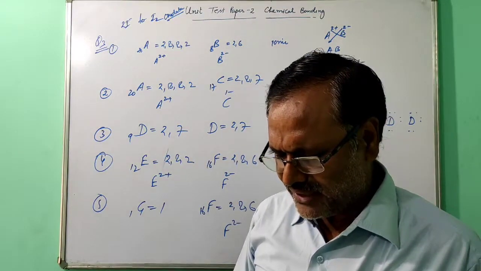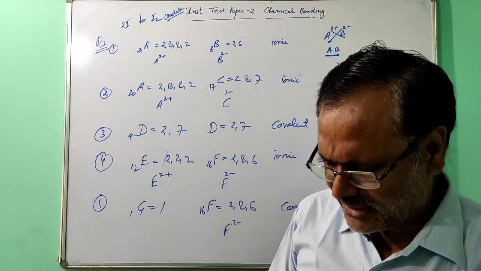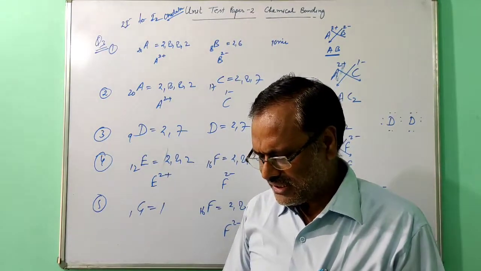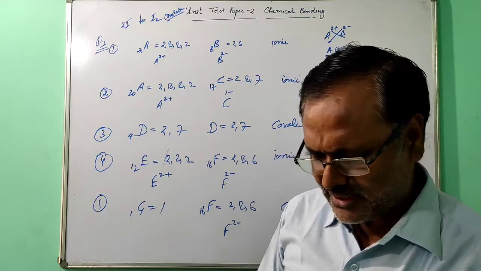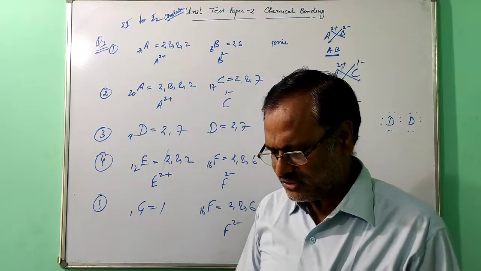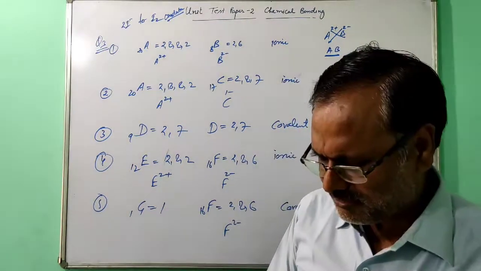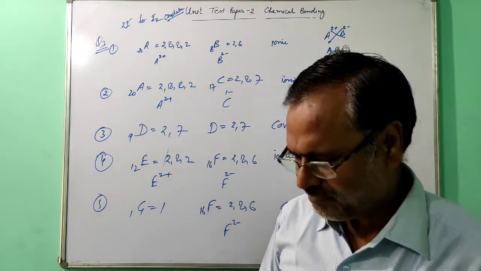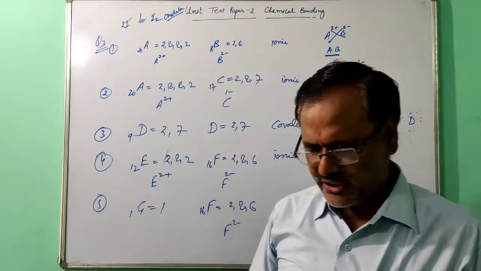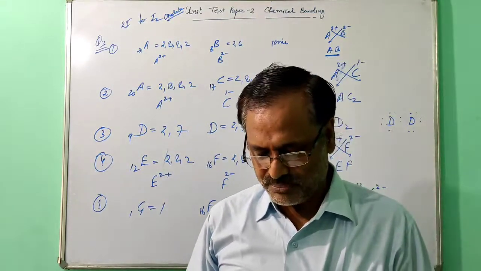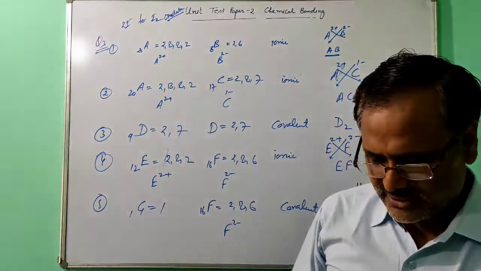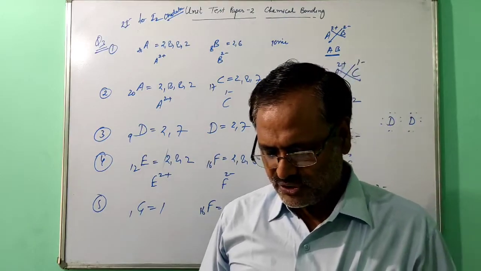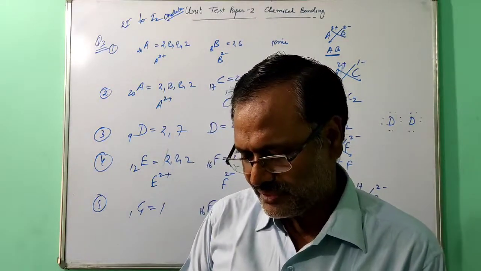For the formation of an electrovalent bond between elements X and Y, which are a metal and a non-metal respectively, X should have low ionization potential and Y should have high electron affinity. This question we have already studied, how periodic properties affect bonding. Then question number 5.